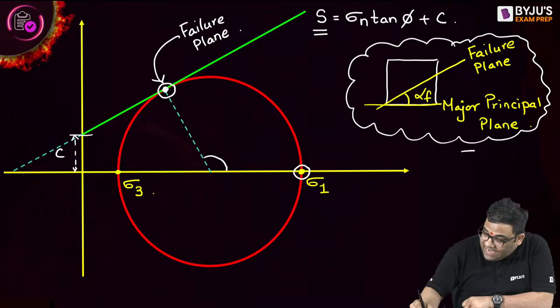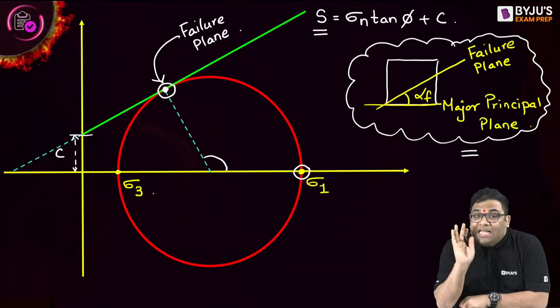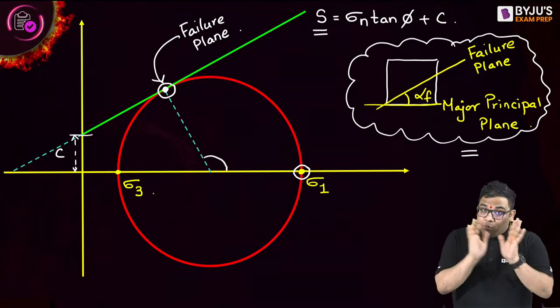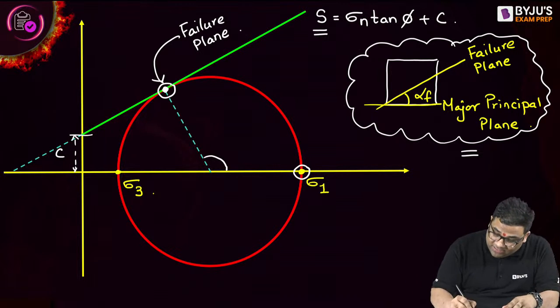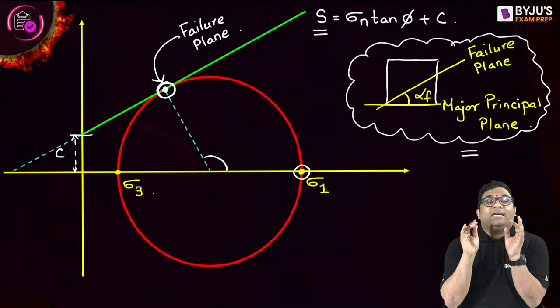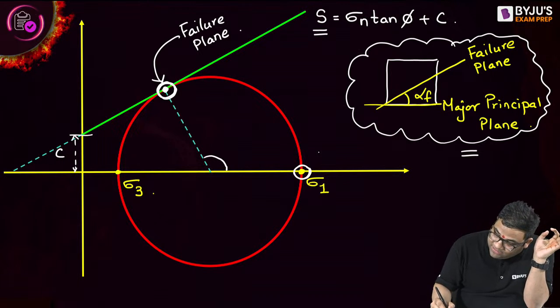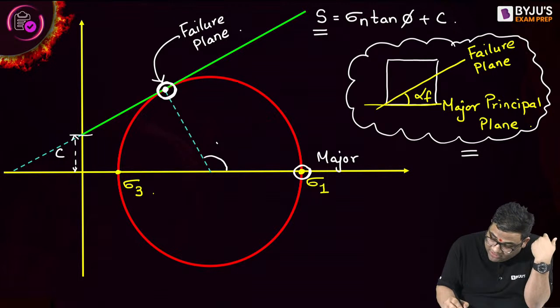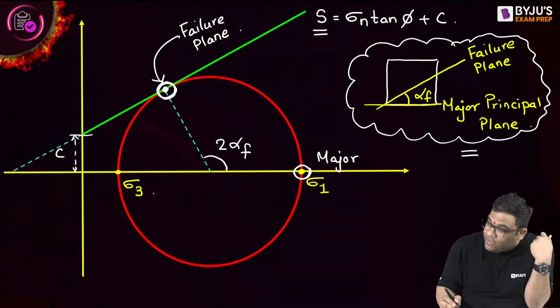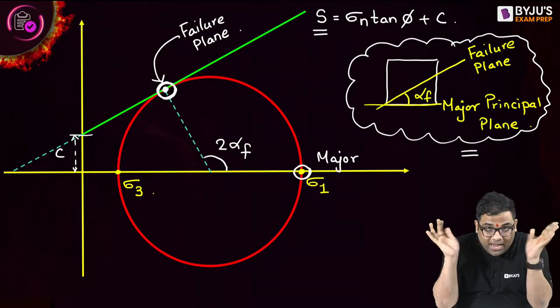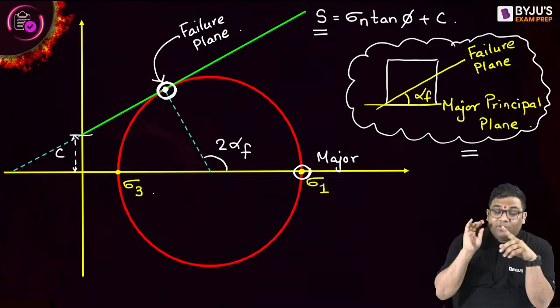Okay, this is the diagram. In the diagram, the angle between the failure plane and the major principal plane is alpha f. And I told that whatever angle we get in the diagram, in the Mohr circle I get twice. Every point on the Mohr circle indicates a plane. So if this is the failure plane and this is the major principal plane, this will be 2 into alpha f.